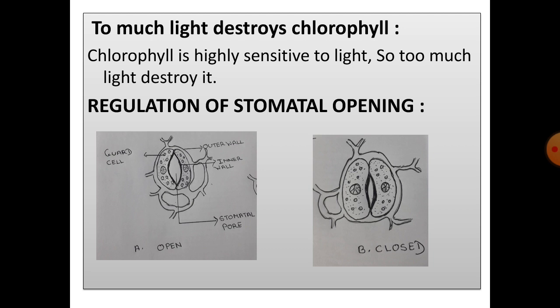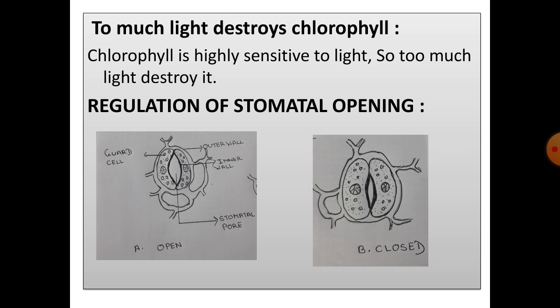Regulation of stomatal opening. We know stomata are minute pores or openings occurring mostly in large numbers on the lower surface of the leaf. Stomata are present on the upper surface of leaves also, but mostly they occur in large numbers on the lower surface of leaves. And the main function of stomata is to let in carbon dioxide from the atmosphere.